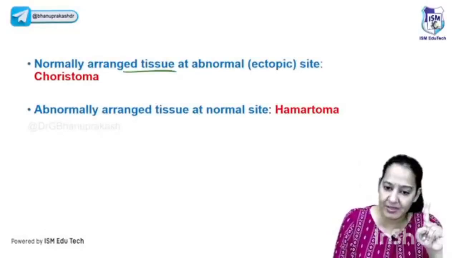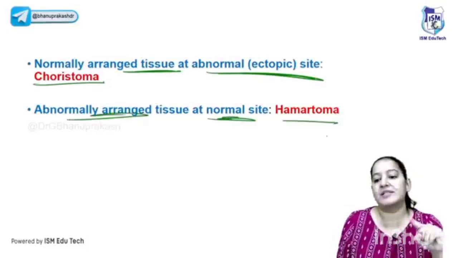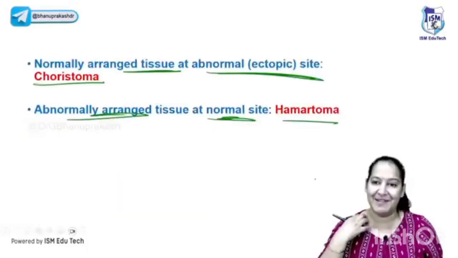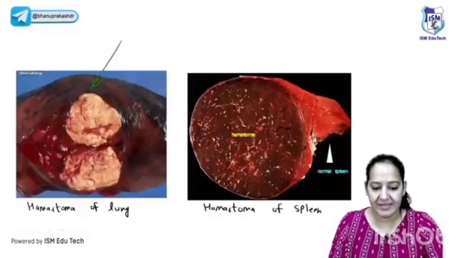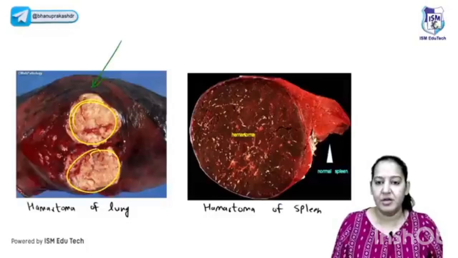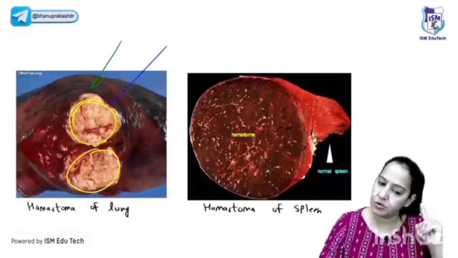So when the tissue is normal but the site is abnormal, it's choristoma. But when the tissue is abnormal but the site is normal, it's hamartoma. You will say, ma'am, what does it mean? Let me explain. Let me come to the hamartoma. Can you see here? This is lung. Inside the lung, you can see this is the cartilage. Does a normal lung have cartilage? Yes, normal lungs have the tracheal rings and the cartilage in the bronchi. We know, so normal lungs have cartilage.